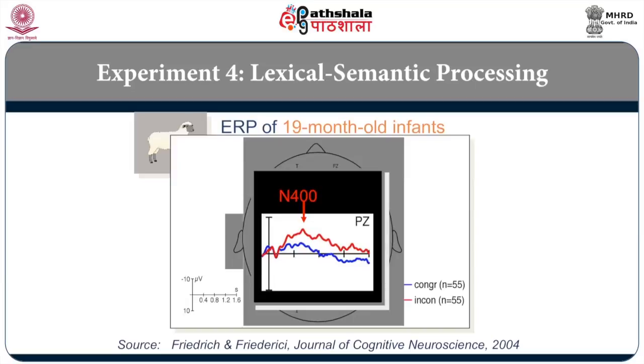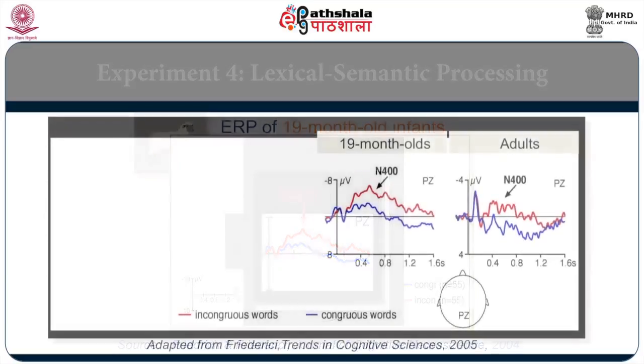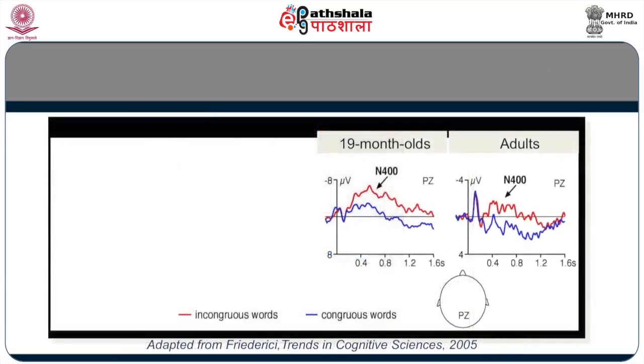When it is incongruous, it throws up N400, in 19-month-old infants and in adults. Next on the screen you can see both 19-month-old data and adult data next to each other. Study that carefully. Red indicates the incongruous stimuli, blue is congruous stimuli, and in both cases there is N400.